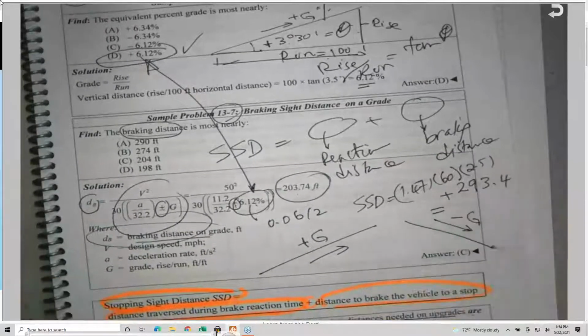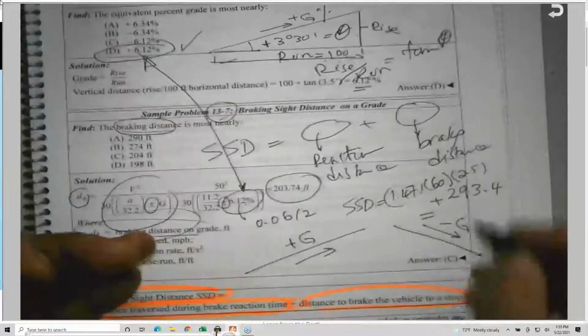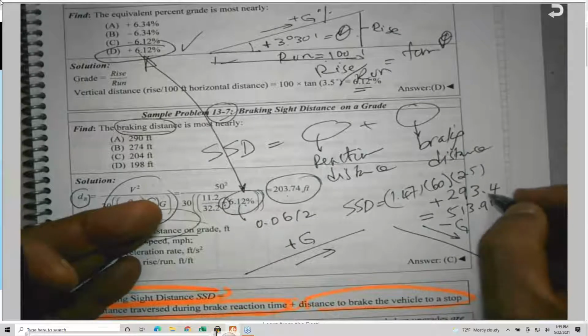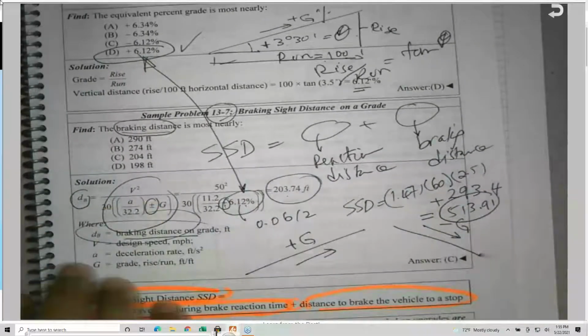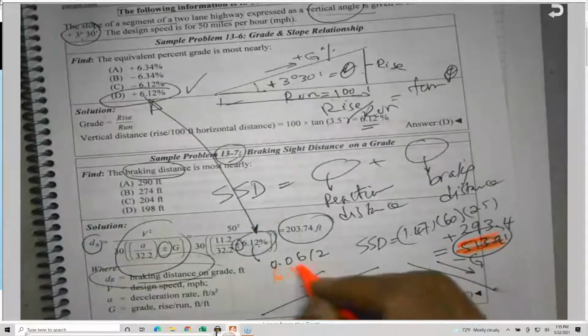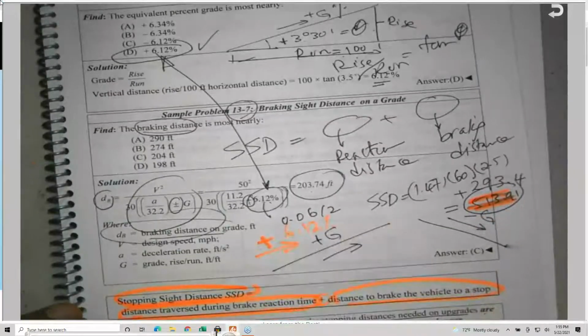So if you add this, so 1.47 enter, 60 times, 2.5 times, and you add 293.4 plus, this will give you 513.9 feet. So now we have 3 distances I need you to be aware of. This for the 6.12% upgrade, positive, 513. For a flat, I need